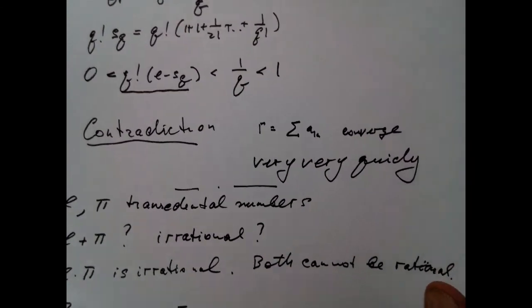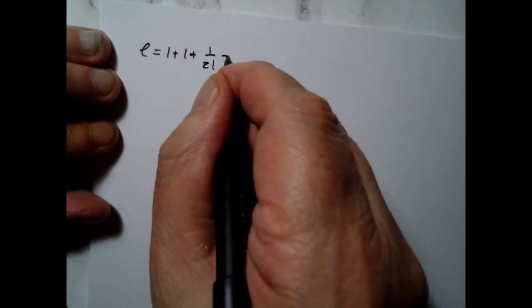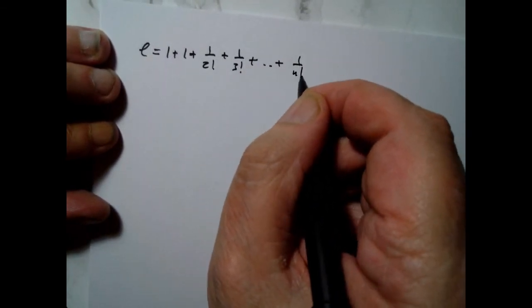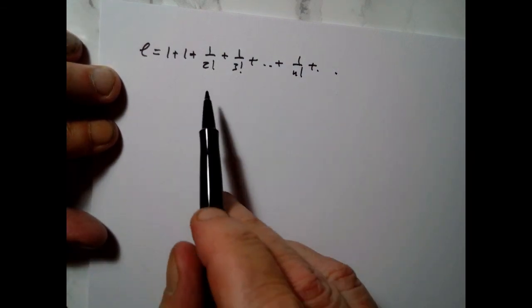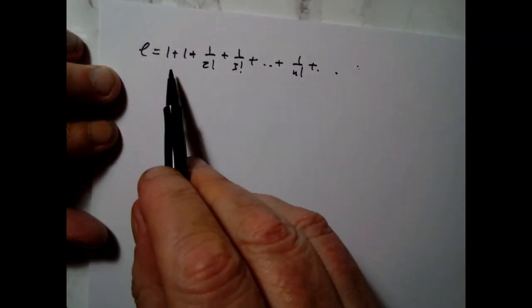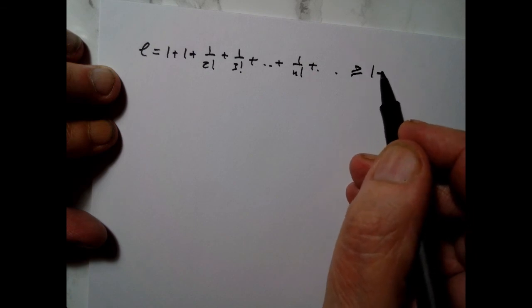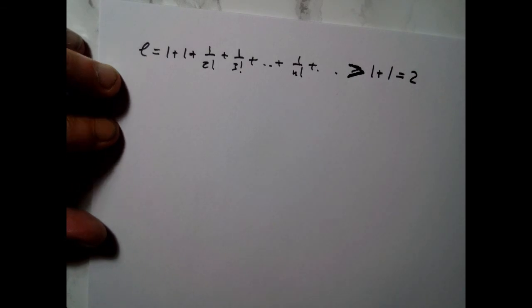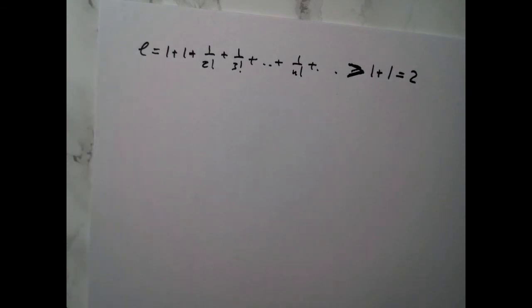One more comment about e, and then I will be done with e. So once again, remember that e is equal to 1 plus 1 plus 1 over 2 factorial plus 1 over 3 factorial plus etc. plus 1 over n factorial plus and so on. All these numbers are positive, and therefore it is greater than or equal to just 1 plus 1, which is equal to 2. Well, in fact, it is strictly greater than 2. So now we know that this number is greater than 2.